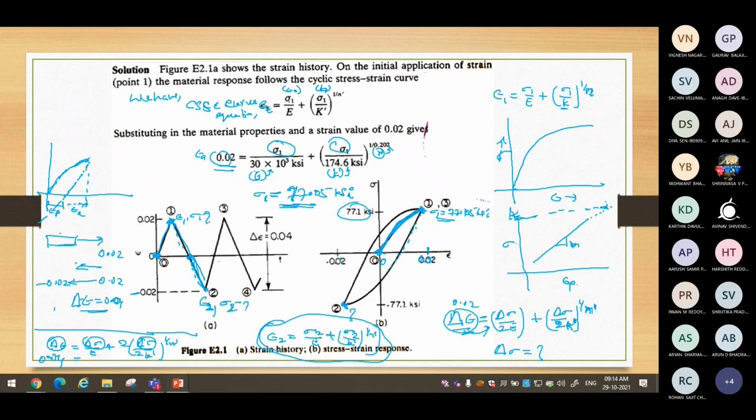The material follows the hysteresis curve path. It is not following the same path, the CSSC curve path. If you use this equation for the second term, you are saying that the material is following this particular path in the compression direction, what I'm drawing here. This path is not followed by the material here. So that we have to remember. Therefore, using this equation is not permitted to get epsilon 2.